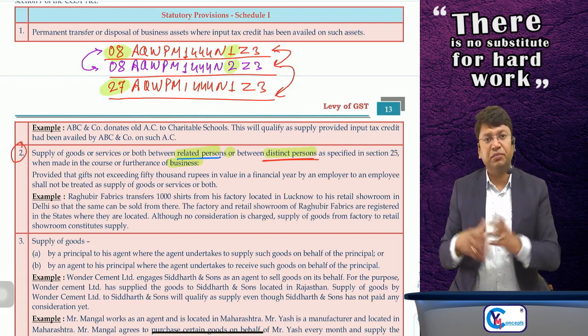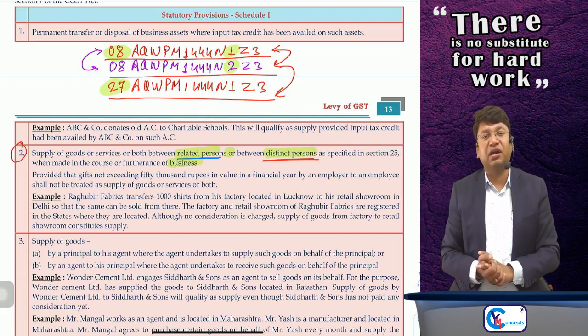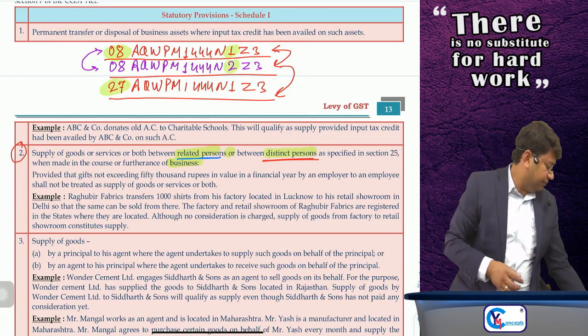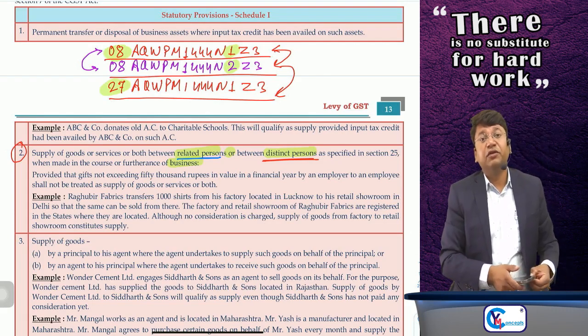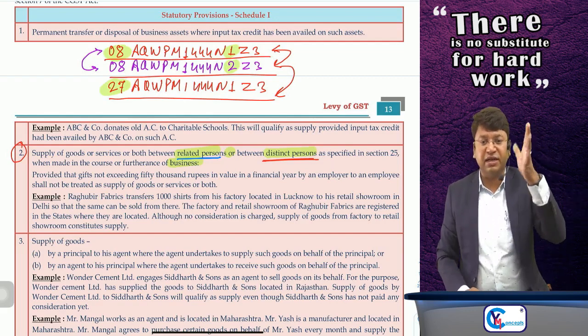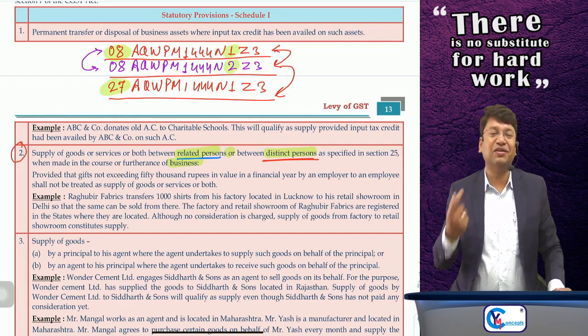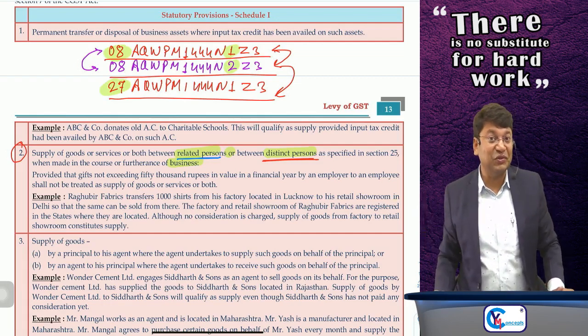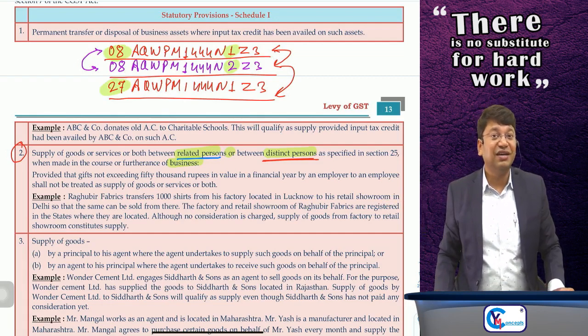Suppose I am an employee in Reliance Jio. Jio provides free Wi-Fi facility to their employees at their residence. So Jio is providing services to their related person in the course or furtherance of business, although without consideration. So it is not supply at all, sir.